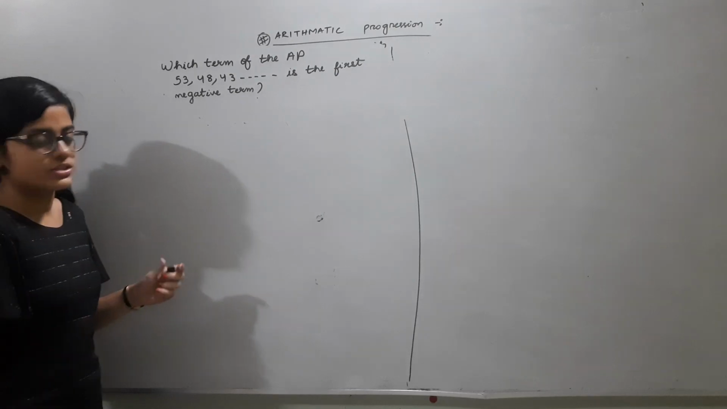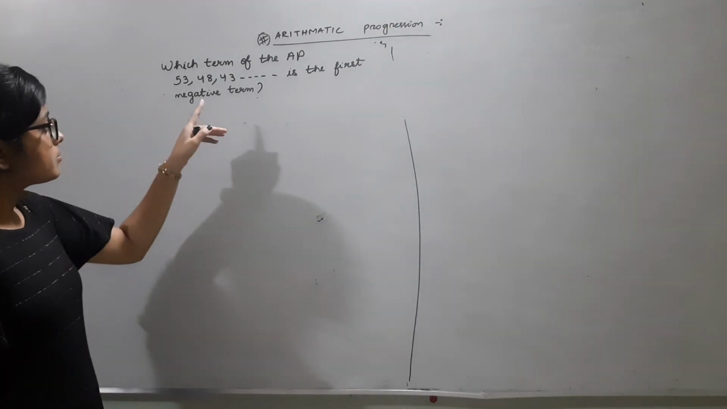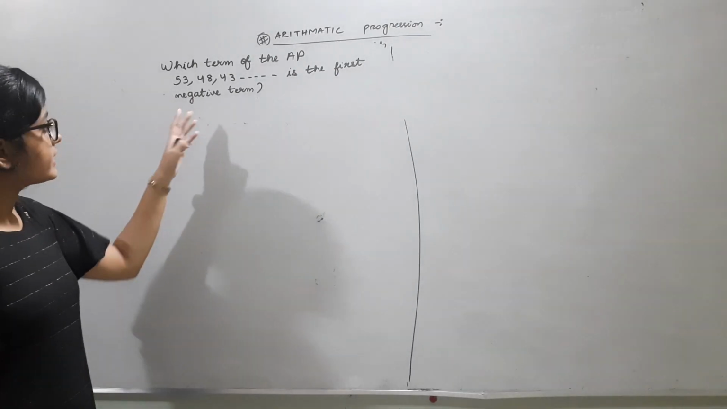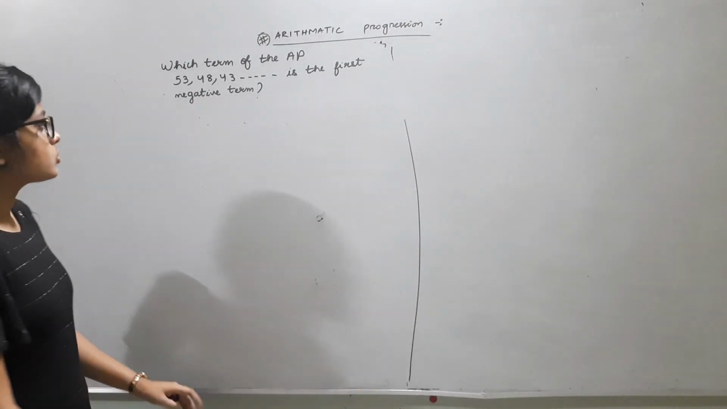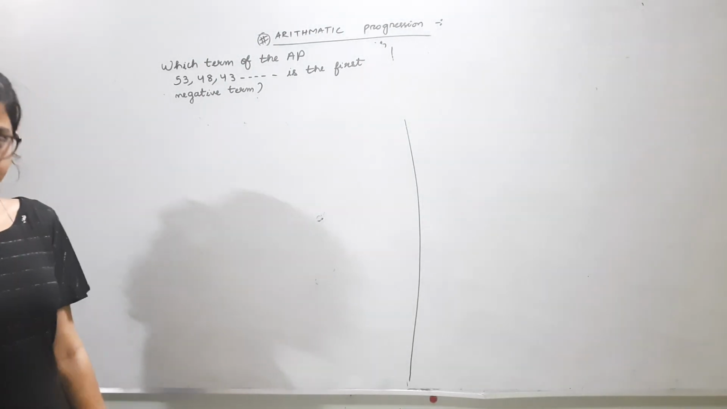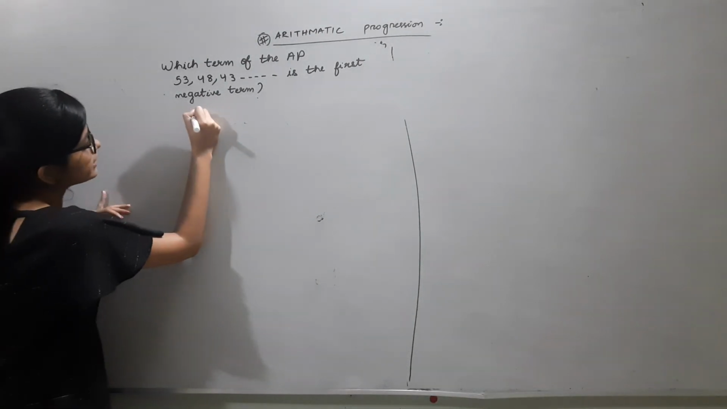So, the next type of question, second question: which term of the AP 53, 48, 43 and so on is the first negative term of this AP? In order to find the first negative term, first we need to find the general term of this AP.